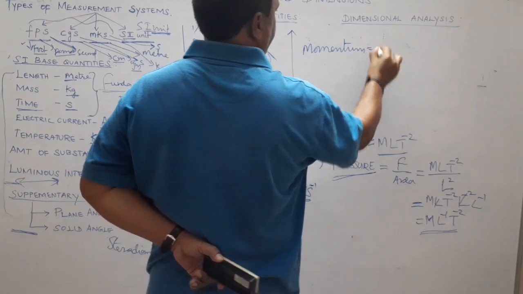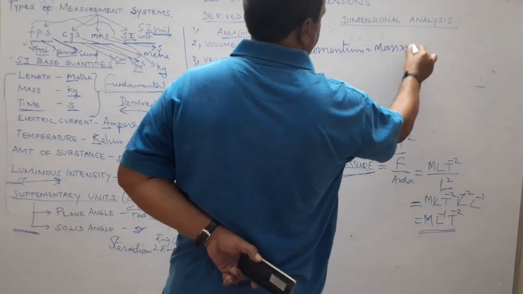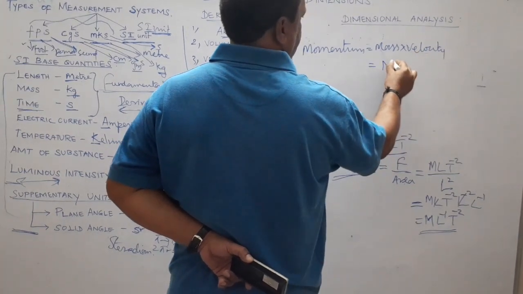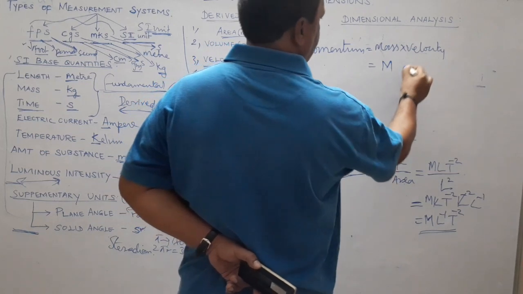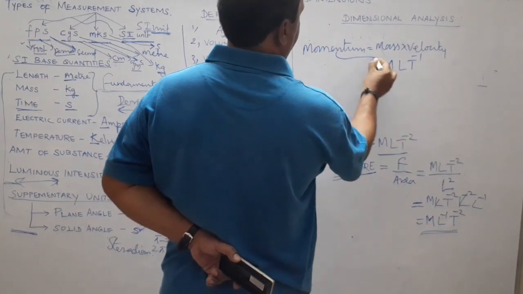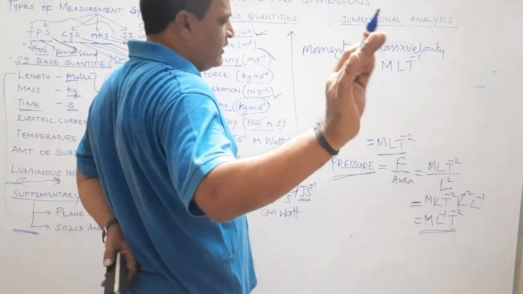Momentum. What is the definition of momentum? It's the product of mass and velocity. What is the dimension for mass? It is capital M. What is velocity? We already derived, which is L t power minus 1. So the dimensional formula for momentum is M L t power minus 1.